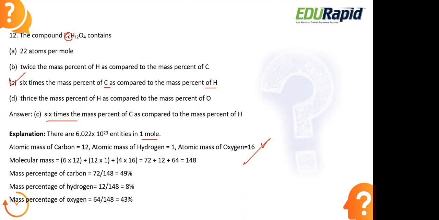So when we are looking at the mass percentage of each of these elements, here we have carbon and here we have hydrogen. If we multiply this mass percentage of hydrogen, that is 8, by 6, 8 into 6, we will get around 48, right? So the mass percentage of carbon is also 48.65. That is the mass percentage of carbon. So we can choose this option. Let us move to the next question now.